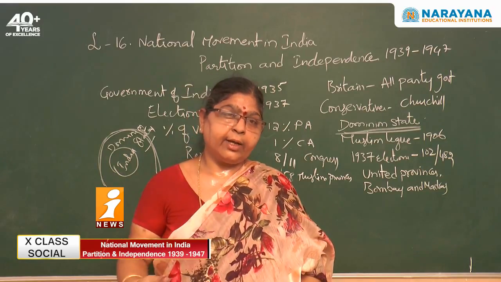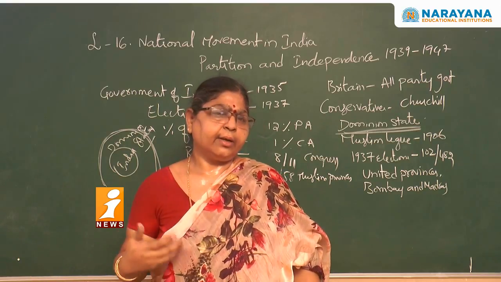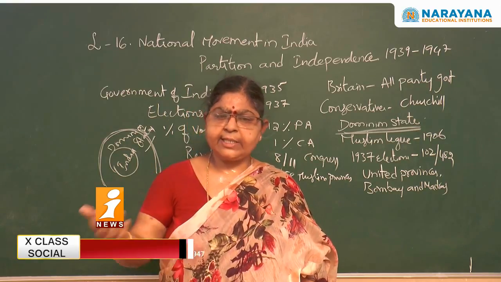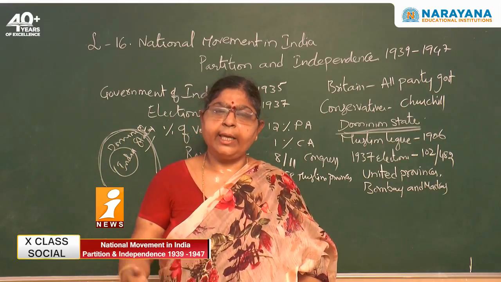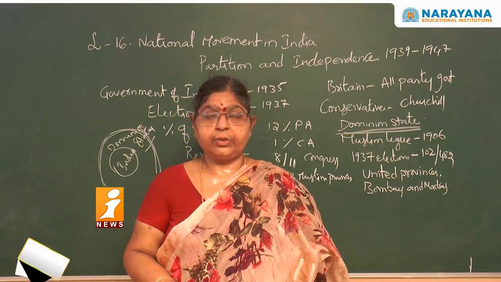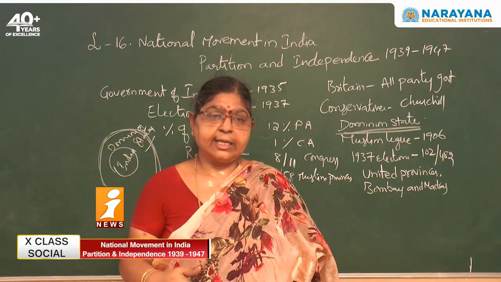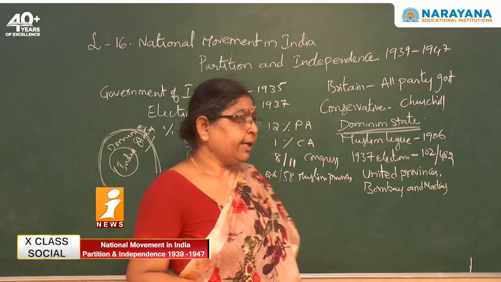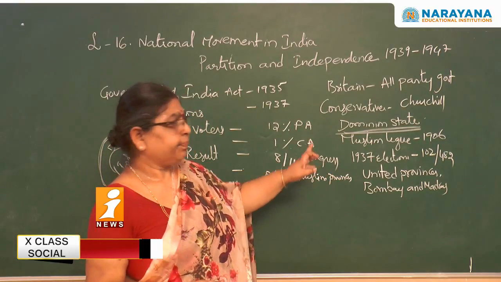Now here you may have a doubt. Why has the Muslim League got that particular doubt? Because previously it was working with Congress, no? When the Britishers said that, why did they immediately start feeling that way? Definitely you can see that the Muslim League was not a political party in the beginning.